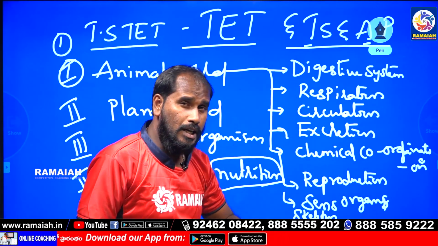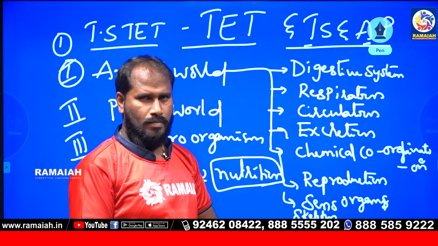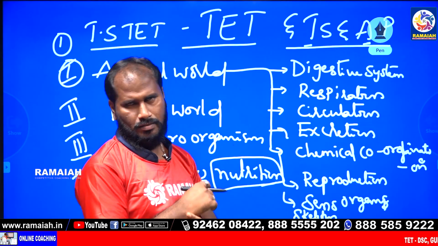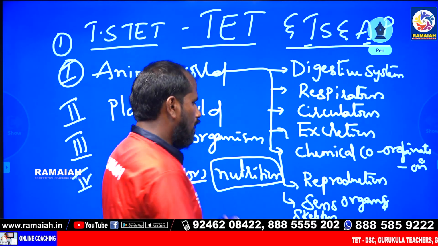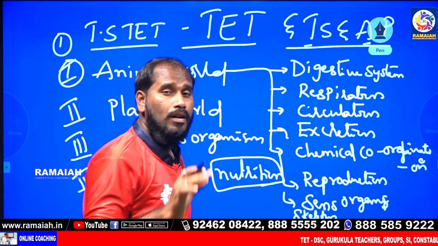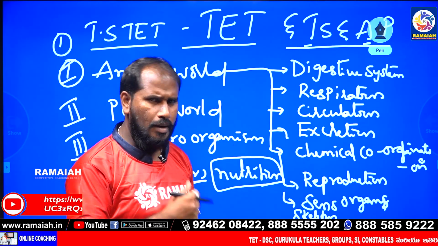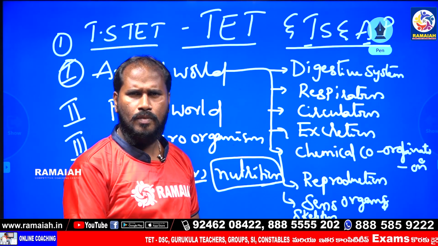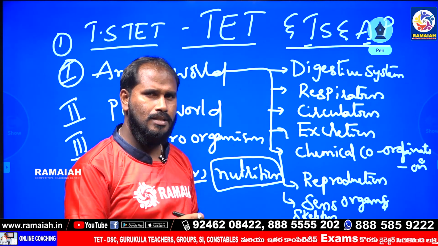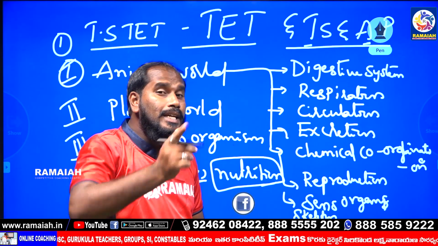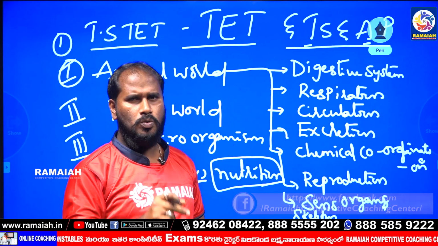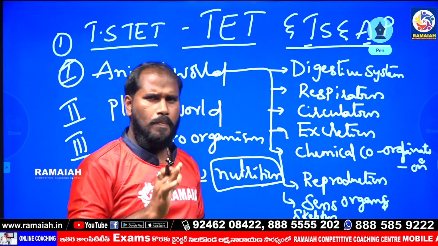the respiratory organ in earthworm. So question formation in lower classes, TET paper 1. For example, respiratory organ in earthworm: option A skin, option B trachea, option C lungs, option D skin and lungs. So this is paper 1, an example question on earthworm.